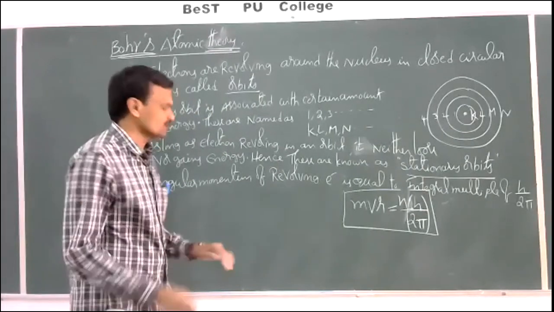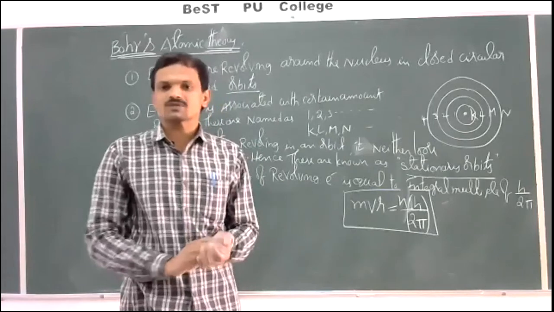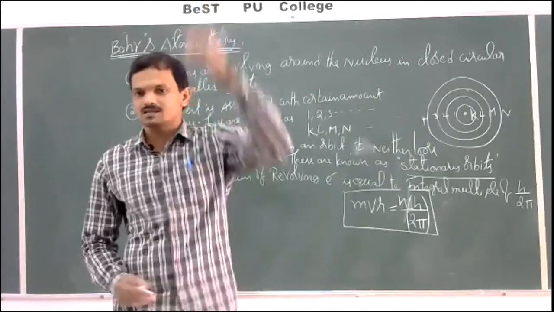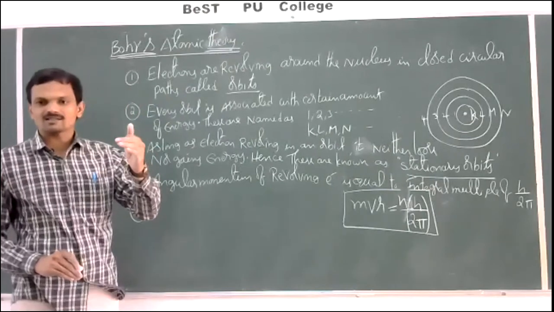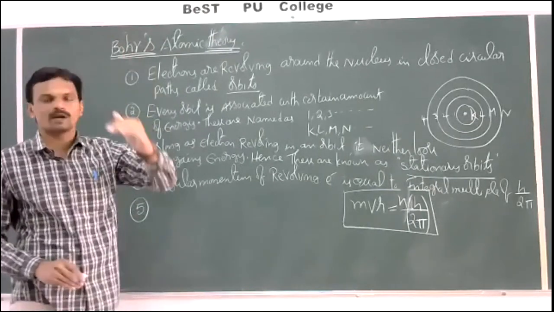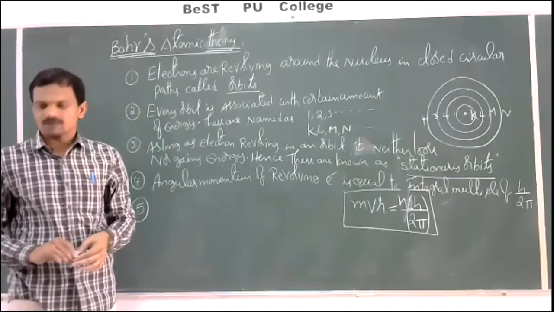Just to solve briefly here. When an electron jumps from a lower orbit to a higher orbit, energy is absorbed. Similarly, when an electron jumps from a higher orbit to a lower orbit, energy is emitted.